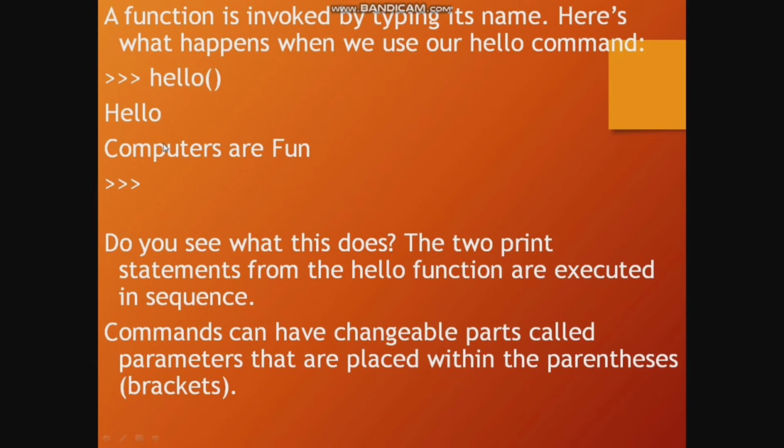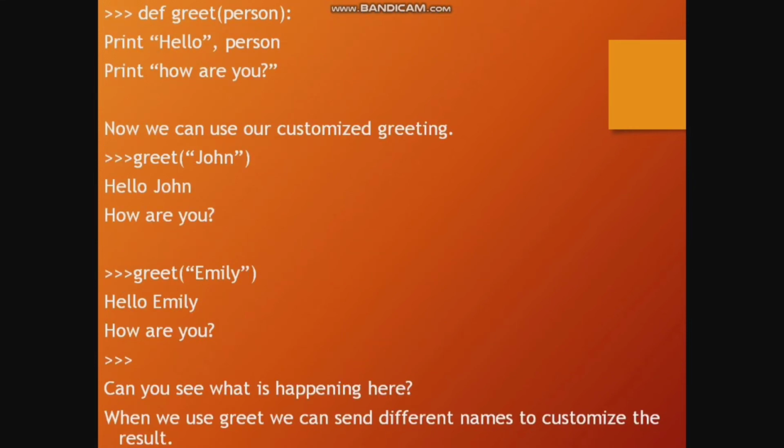Commands can have changeable parts called parameters that are placed within the parentheses, meaning brackets. See here, the function name is greet and the parameter is person. After that, putting the colon, the function header is closed. We are printing two lines, hello person and how are you.